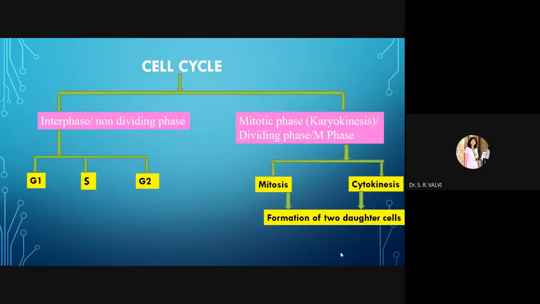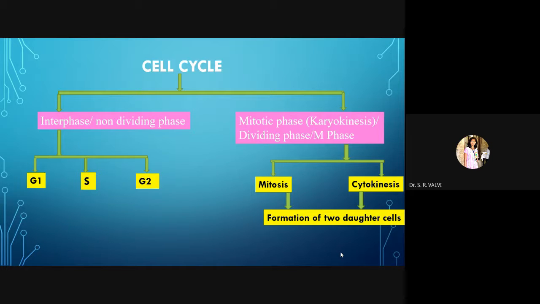This phase is also called the dividing phase because under this mitotic phase we have different kinds of phases or stages, and hence the name dividing phase. In short, it is also called the M phase. So M stands for mitotic phase. So mainly interphase and mitotic phase are included under the cell cycle.